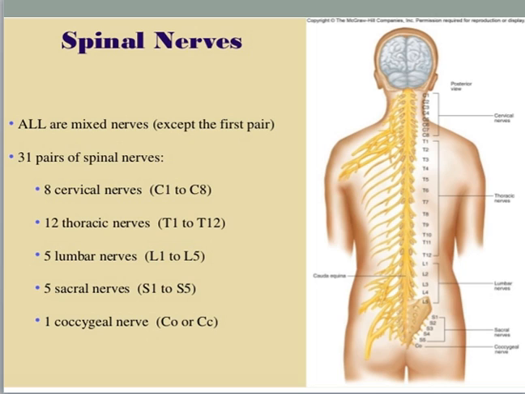After cervical there are 12 thoracic vertebrae, and in case of 12 thoracic vertebrae, obviously 12 thoracic spinal nerves are present. After cervical and thoracic, there is the presence of lumbar vertebrae. Keep it in your mind, in this lumbar region 5 lumbar vertebrae are present, and from there 5 lumbar spinal nerves have arisen, L1 to L5, and thoracic nerves are numbered T1 to T12.